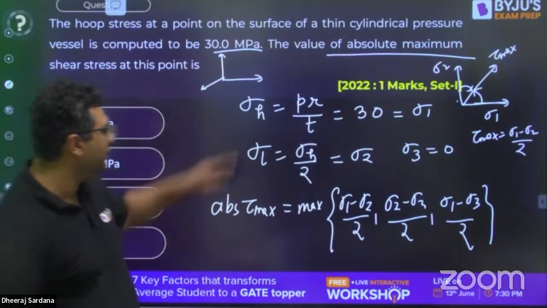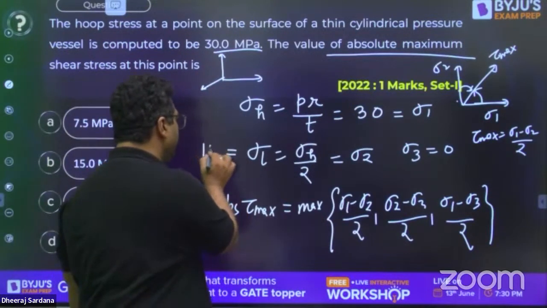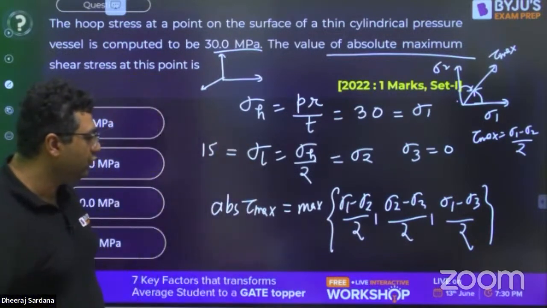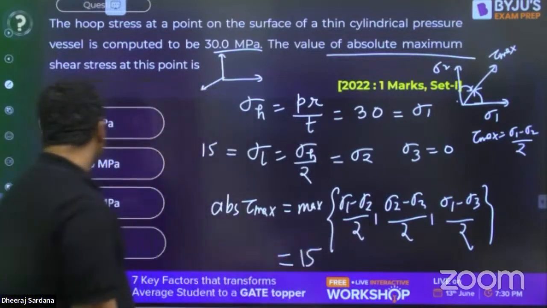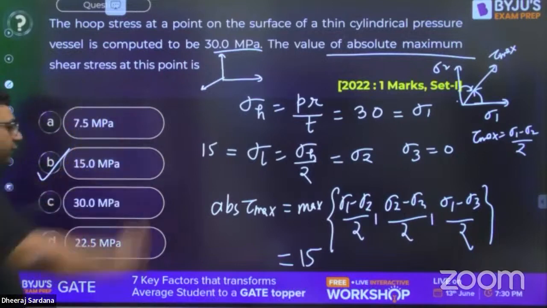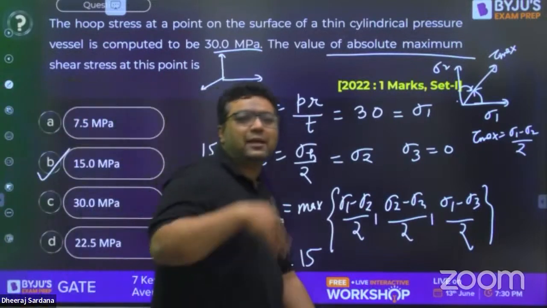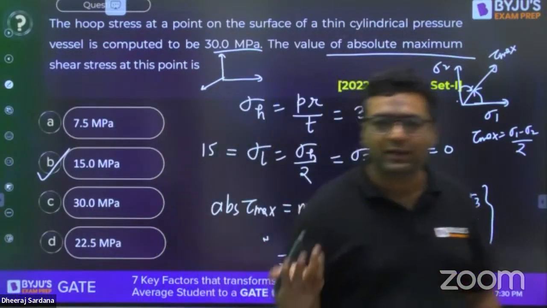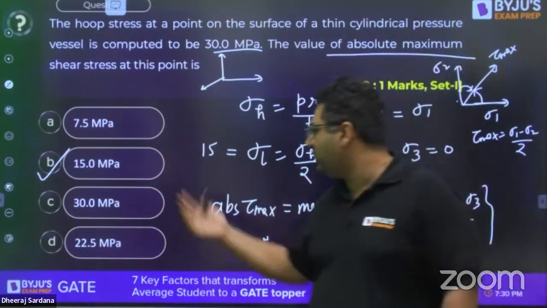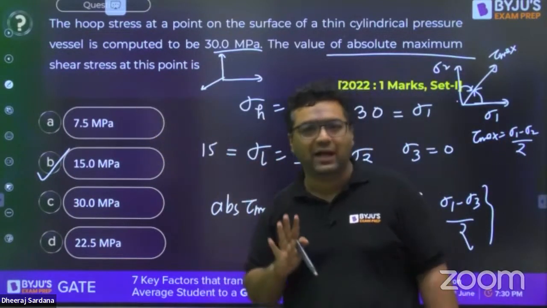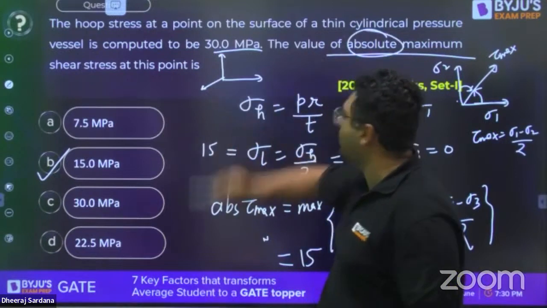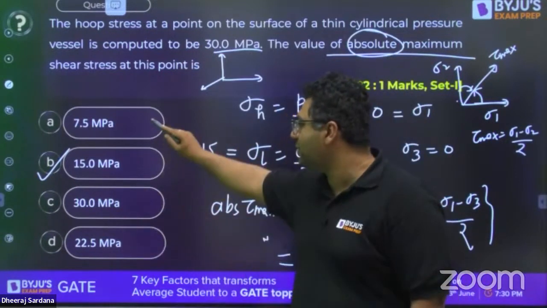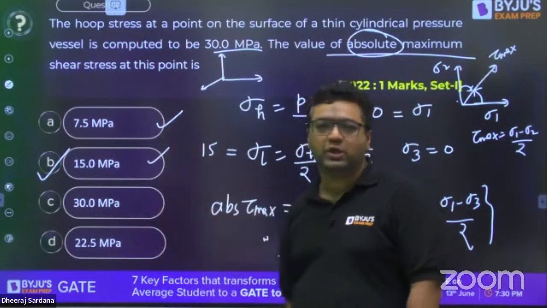If you see this is 30, this will be 15. So when you are going to find this, obviously the maximum will be 15. So the answer will be 15. It can become an MSQ if the word absolute is not written. In that case, 15 and 7.5 both will be the answer. If it is an MSQ and the word absolute is not written, then you will say this is also maximum shear, this is also maximum shear.